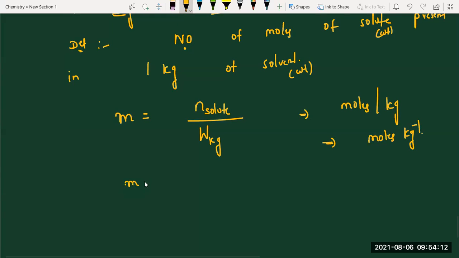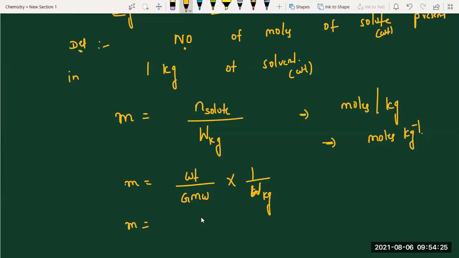Molality equals weight by gram molecular weight into 1 by W in kilogram. And one more, weight by GMW into 1000 by W in grams.